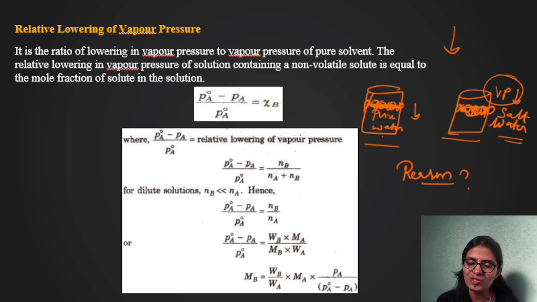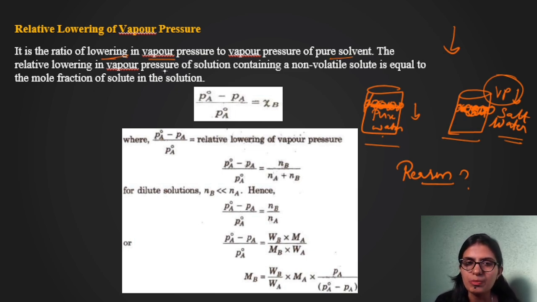So relative lowering of vapor pressure means decrease in vapor pressure. I have already told you what vapor pressure means. The vapor formed by the component present in a solution is the vapor pressure. And where do you see this vapor pressure? On the surface of the liquid itself. So it is the ratio of lowering of vapor pressure to vapor pressure of pure solvent.